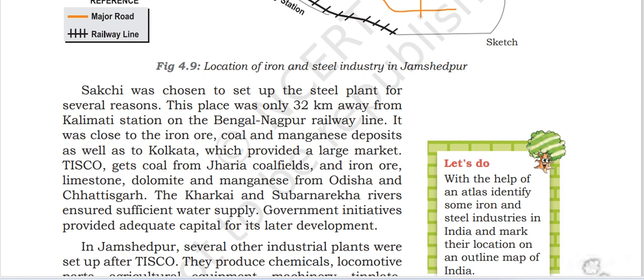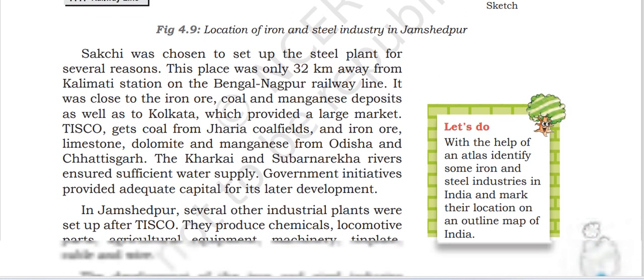TISCO gets coal from the Jharia coalfield, and iron ore, limestone, dolomite and manganese from Odisha and Chhattisgarh. The Kharkai and Subarnarekha rivers provide sufficient water supply. Government initiative provided adequate capital for its later development.